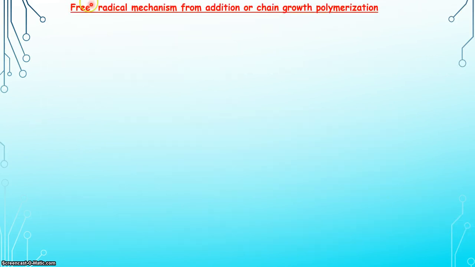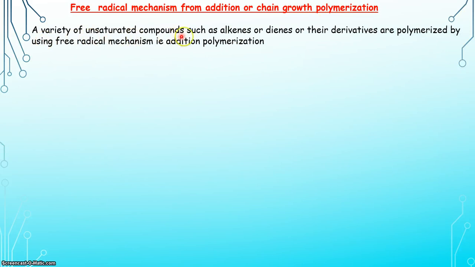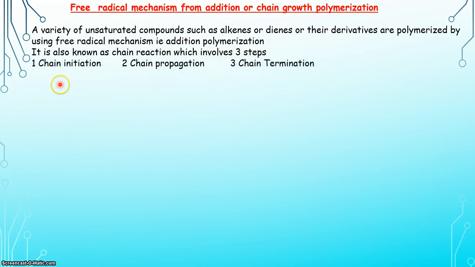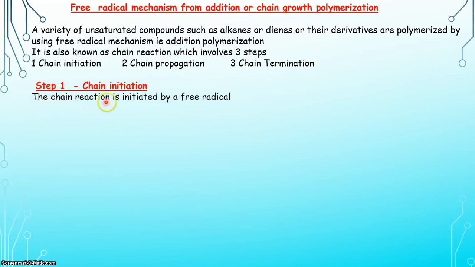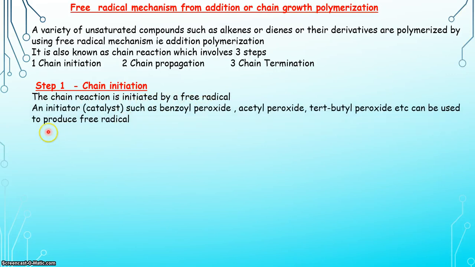Let us discuss the free radical mechanism for addition or chain growth polymerization. A variety of unsaturated compounds such as alkenes or dienes or their derivatives are polymerized by using free radical mechanism, that is addition polymerization. It is also known as a chain reaction, which involves three steps: chain initiation, chain propagation and chain termination. Let us start with the first step, that is chain initiation. The chain reaction is initiated by a free radical, and to generate this free radical we need an initiator.